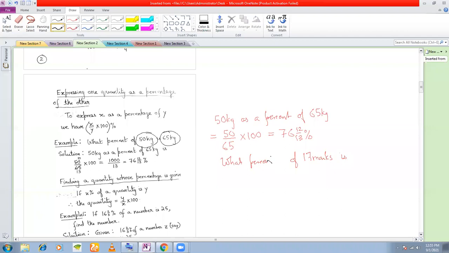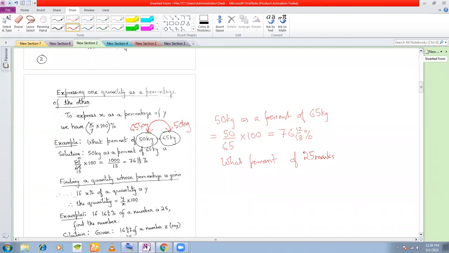Sir, I'm not able to understand 50 kg as a percent of 65 kg. That's what I'm trying to make you understand by the second example. In fact, this should be the other way. Okay, what percentage of 65 is 50 kg? I've not written this in the right order. This should be what percentage of 65 kg is 50 kg.